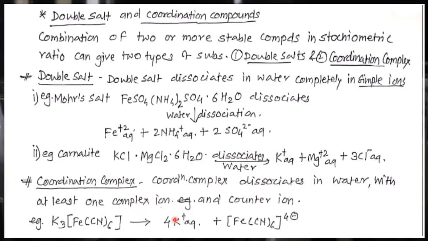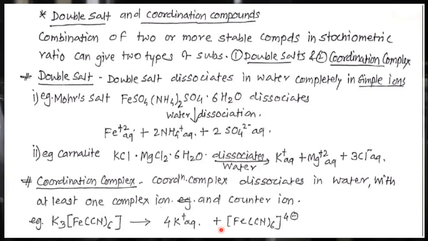For example, K4[Fe(CN)6], when it dissociates in water, it gives 4K+ aqueous, that is the counter ion, and this is the complex, which is written in square bracket, [Fe(CN)6] raised to 4-. This is the complex ion.